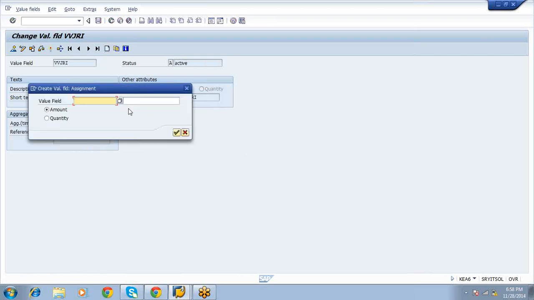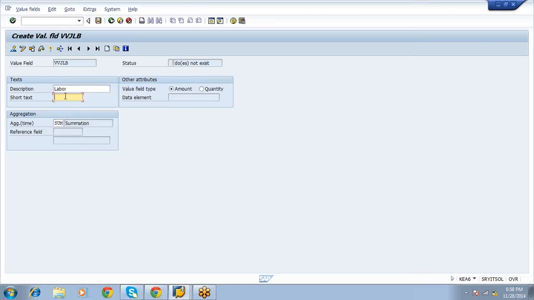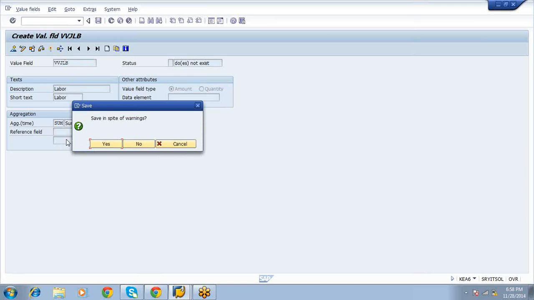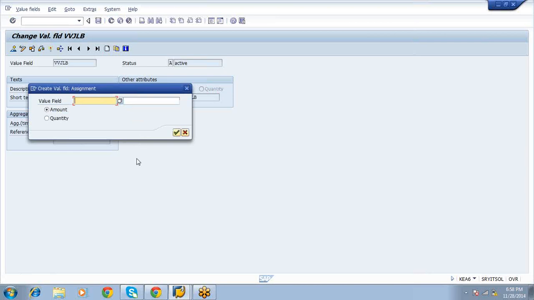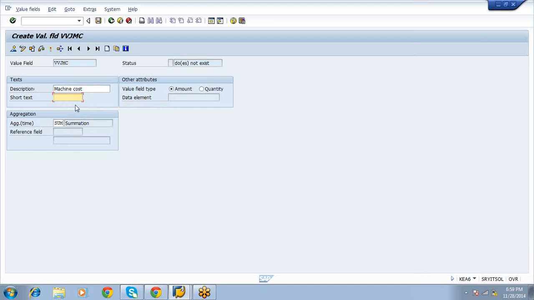Select create button, VVJ labor, select activate button, create button, VVJ machine. Now we are covering the activity types, right? Machine cost, activate button.